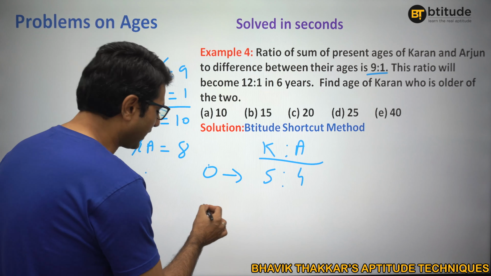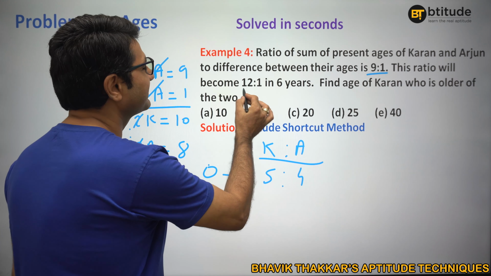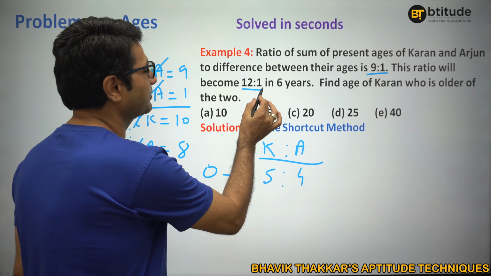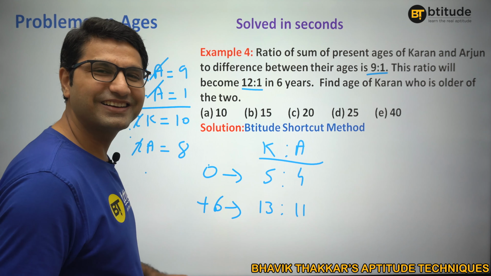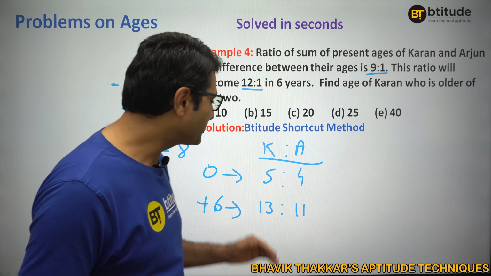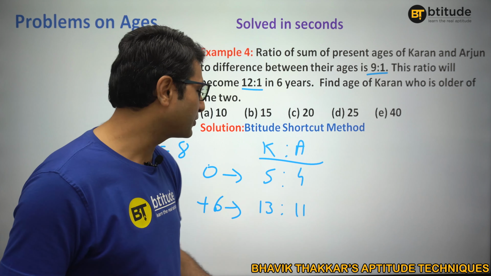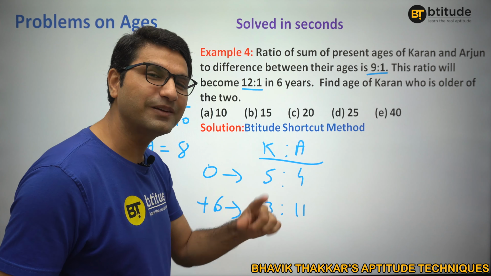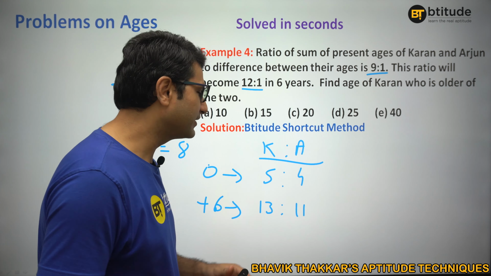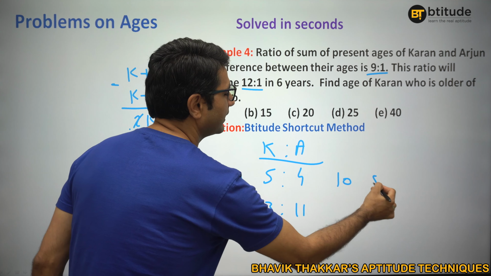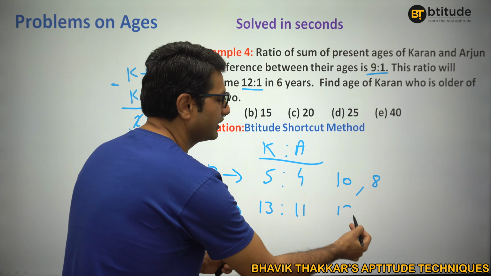So that means after 6 years, right, this is in timeline plus 6. Again, this is the ratio of sum and difference. So 12 plus 1, 13, 12 minus 1, 11, 13 is to 11, right? Wonderful. Now, when the two ratios are given, again, I have told you, we use the same technique as before. The difference of these two is 2, multiply these both by 2. They will become 10 and 8. And the difference of these two is 1, multiply these two by 1, they will still remain 13 and 11.